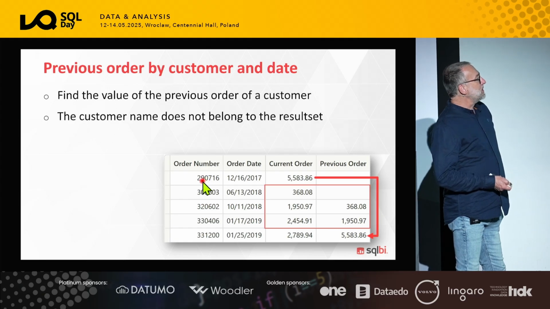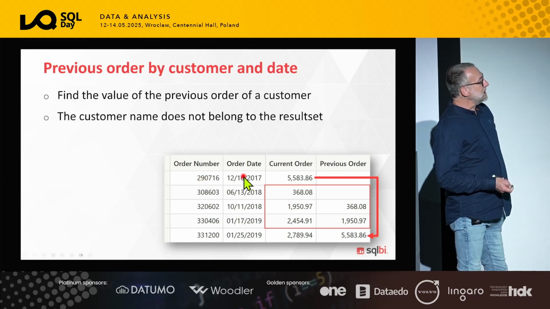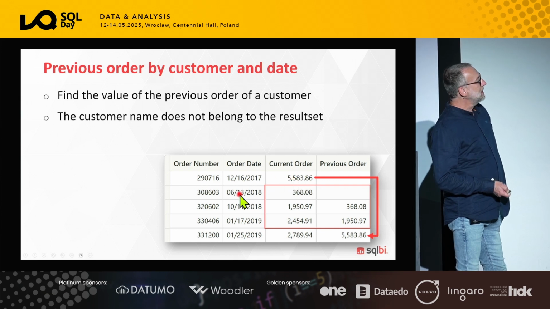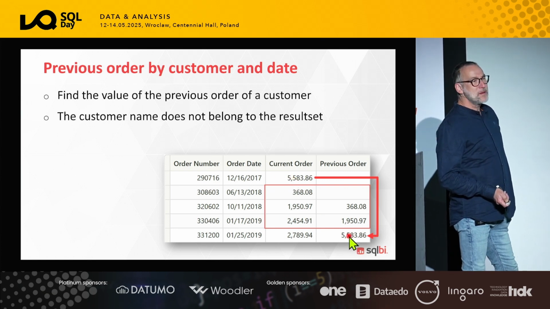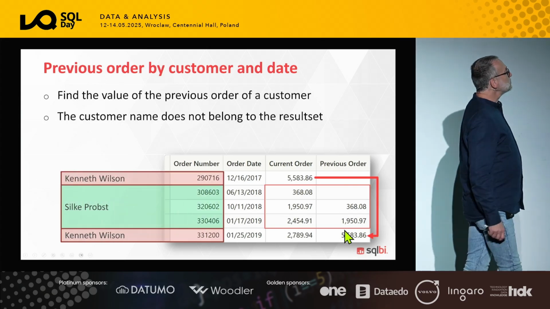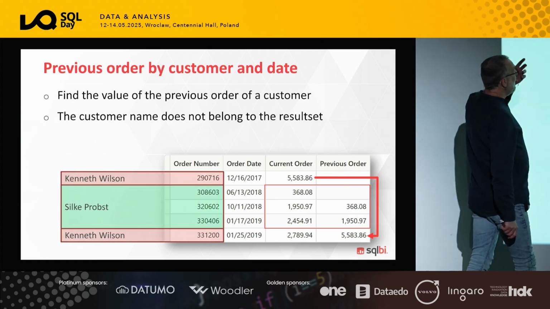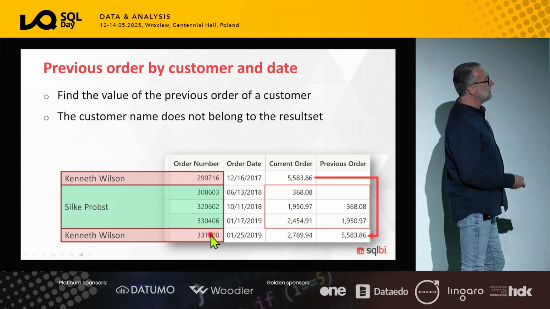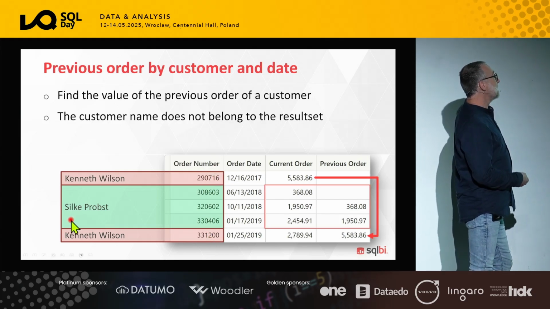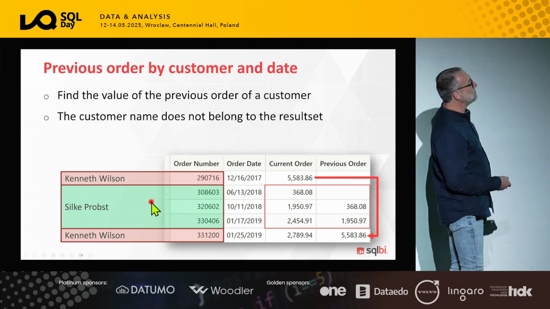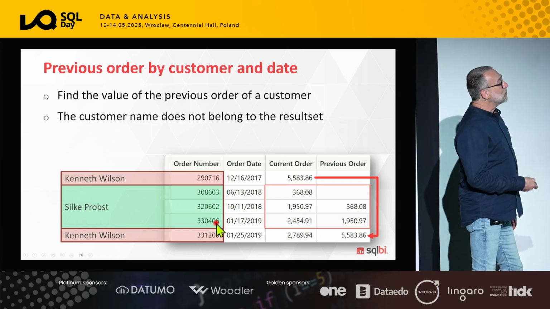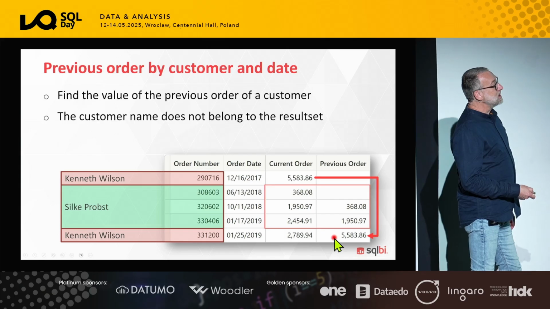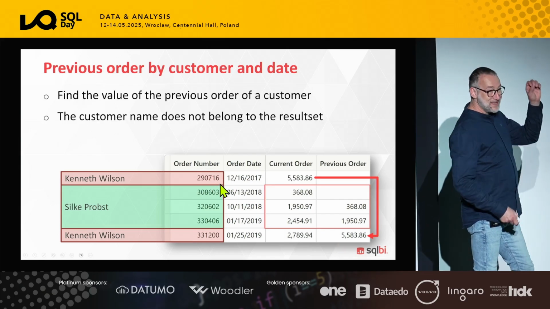I want to build a table like this that contains the order number, the order date, the current order, which is the value of the order, and then the previous order. What do I mean by previous order? I want the previous order by customer name. So I know that this guy, Kenneth Wilson, placed this order and then placed another order. Whereas this other guy, Silke Probst, created 3 orders with 3 different values. And the number that I want to see for the previous order is the previous order of the same customer.